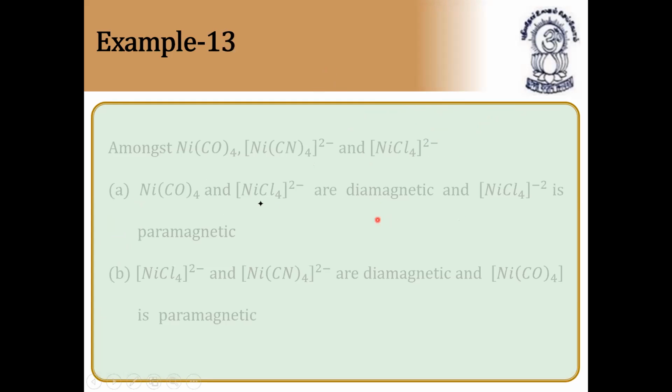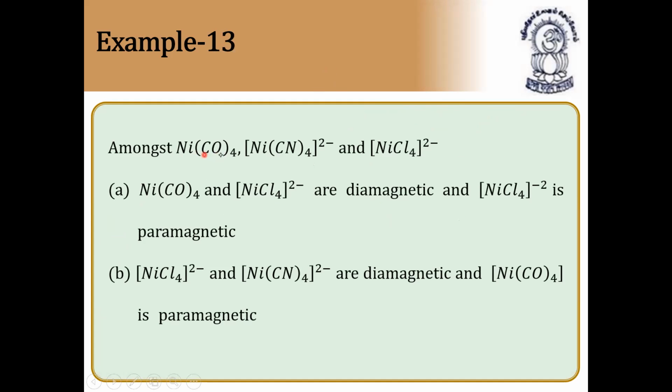Next question. Amongst nickel tetracarbonyl Ni(CO)4, tetracyanonickelate(II), and tetrachloronickelate(II), which are diamagnetic, which are paramagnetic? This question is very, very important. This is an exceptional question, so please note down the answer easily. You can get the answer also. So first one is what?